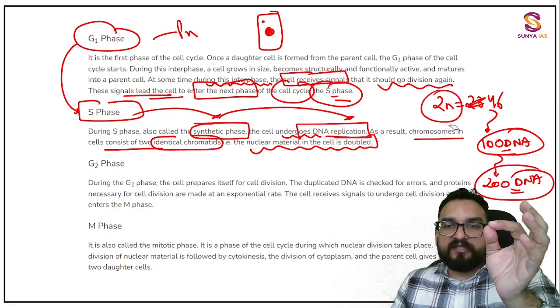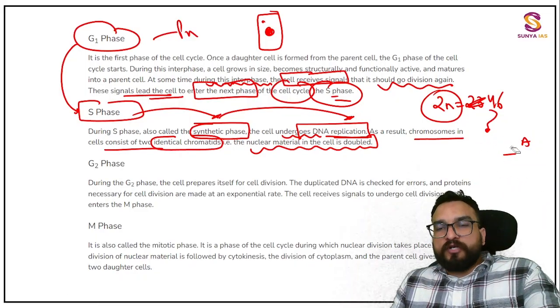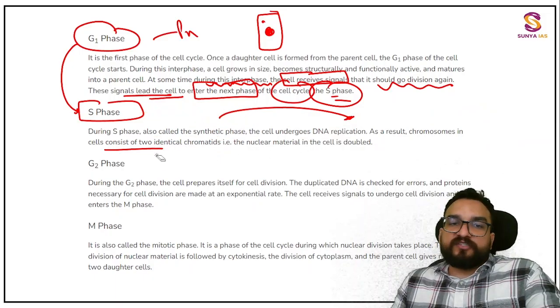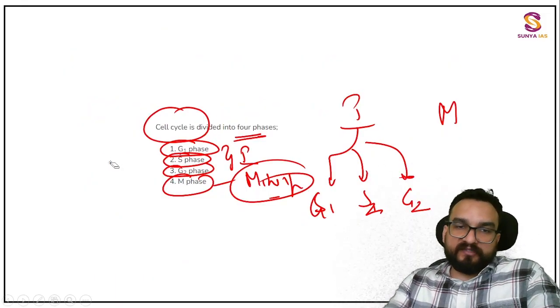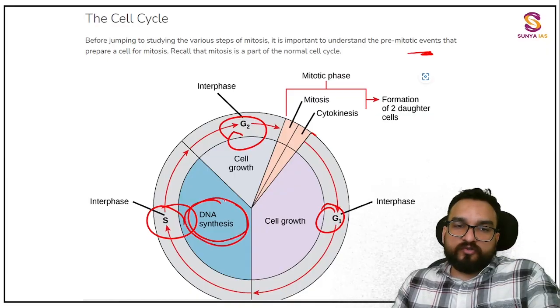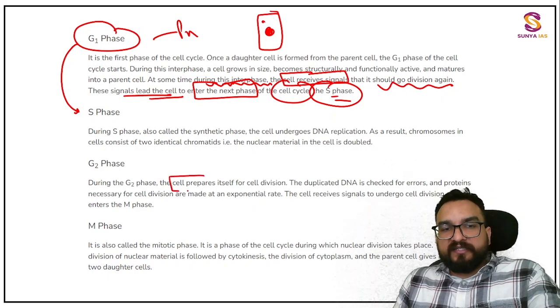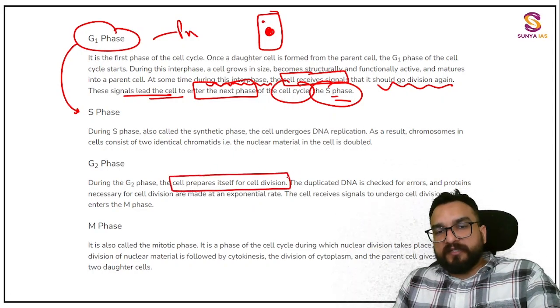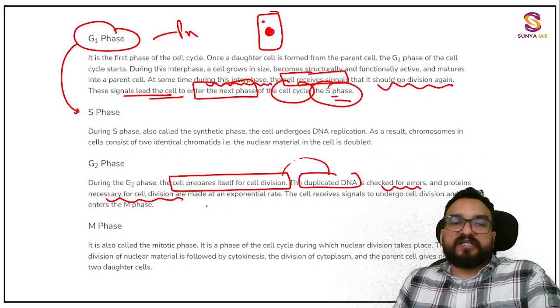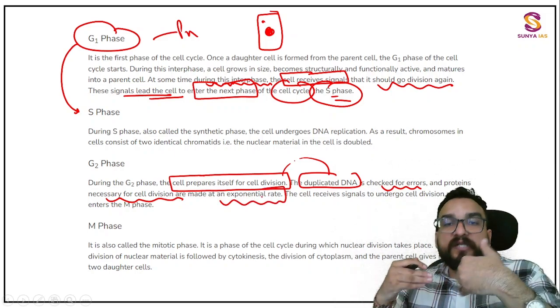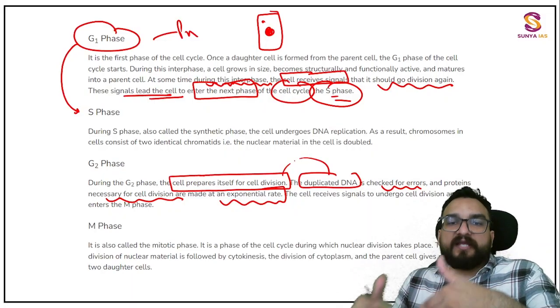This causes a little confusion, so just clear it out. So what you will find over here is that DNA will be getting doubled in the S phase. You have to remember this is also known as the synthetic phase. Okay, so over here DNA synthesis is also written. Over here cell growth will be happening. Then the G2 phase will be coming, and in this also it will be preparing itself for cell duplication, and the duplicated DNA is checked for errors. Proteins necessary for cell division are made at an exponential rate. Everything you need double, so that will all again be checked over here.